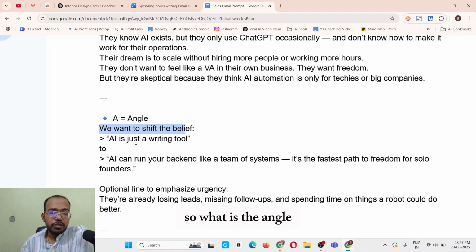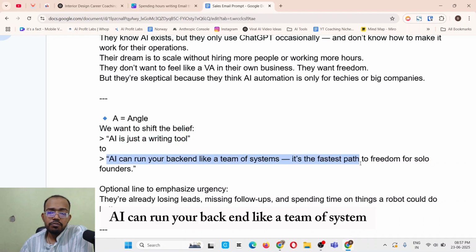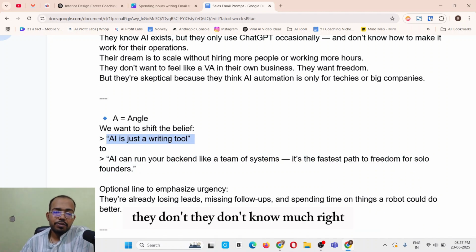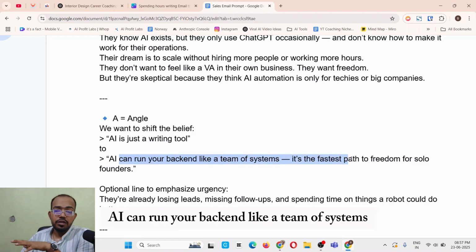So, what is the angle? We want to shift the belief. AI is just a writing tool. So their belief is just that AI is a writing tool. They don't know much, right? But what AI can do is run your backend like a team of systems.